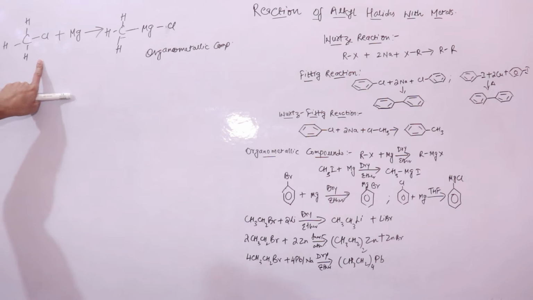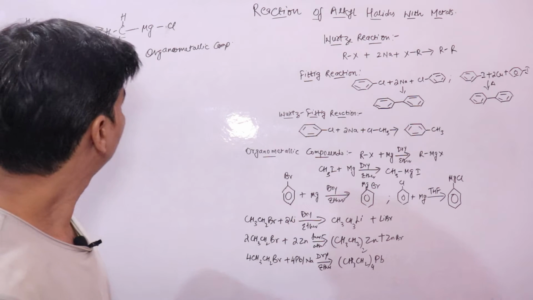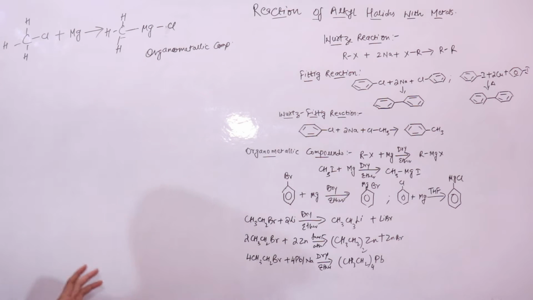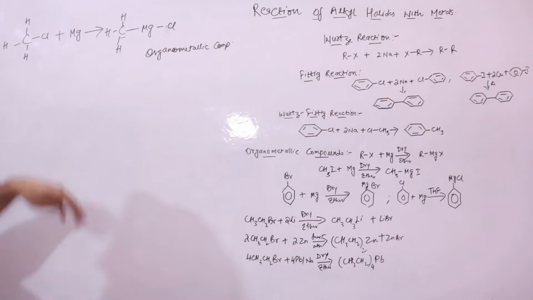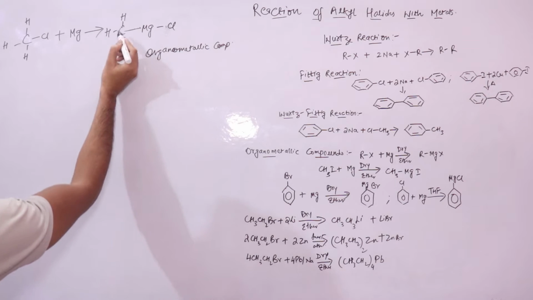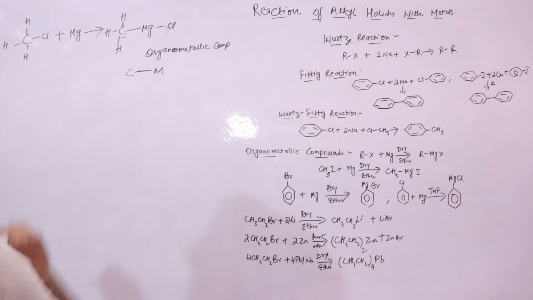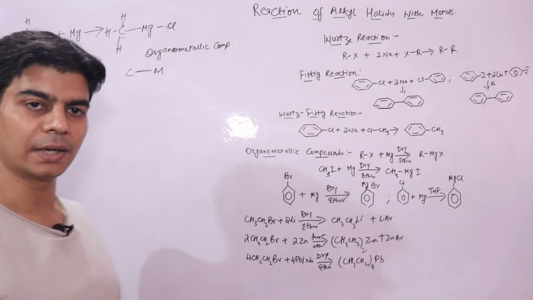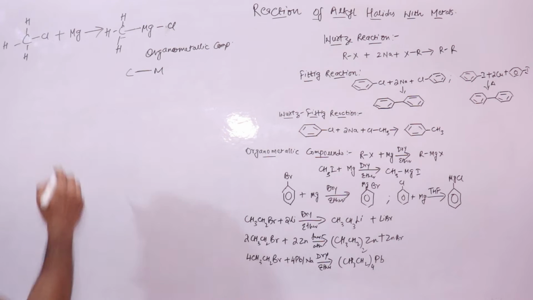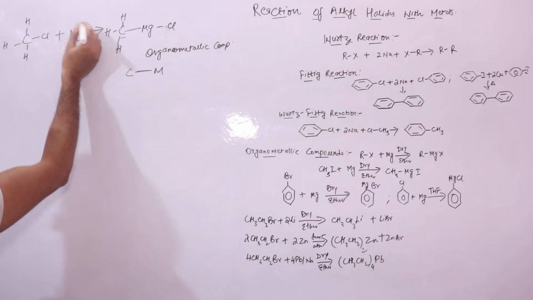So when an organic halide, like methyl chloride, or in this reaction bromobenzene, reacts with a metal, any metal, here I have taken magnesium, it will form a compound that contains a carbon and metal bond. Such compounds are called organometallic compounds. And there is a class of organometallic compounds which is formed when I take magnesium as the metal.